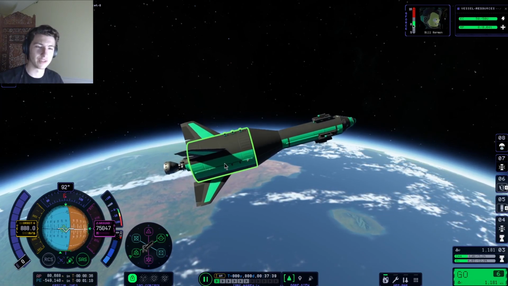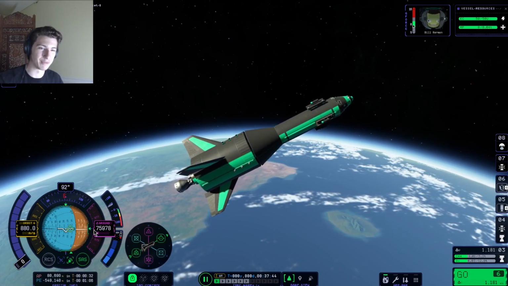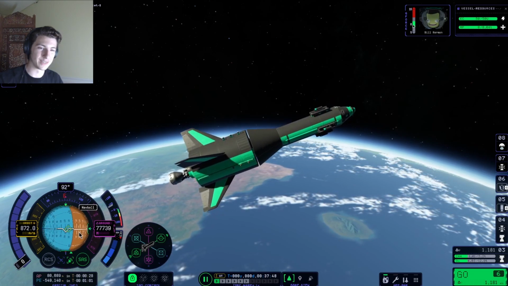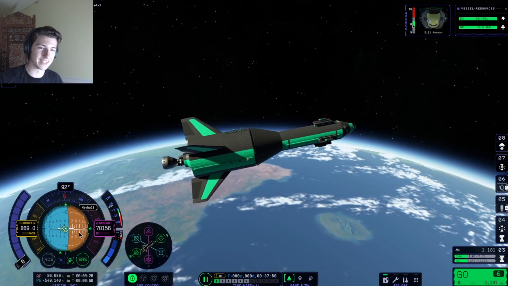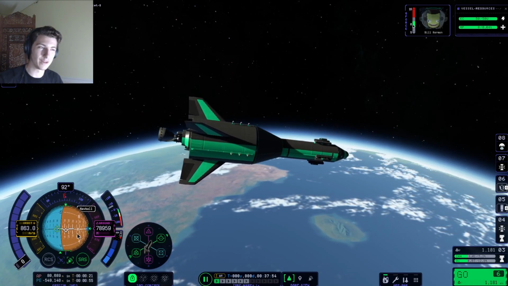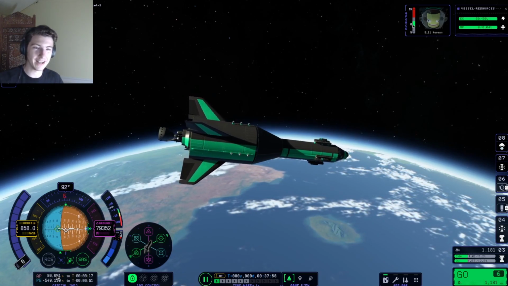Not radially. There's a different word for it. That's the correct one. If we could stabilize here. So, yeah, there we go. Overshot it a little. It's a little unsteady. It's fine. So we're hitting that apoapsis now.